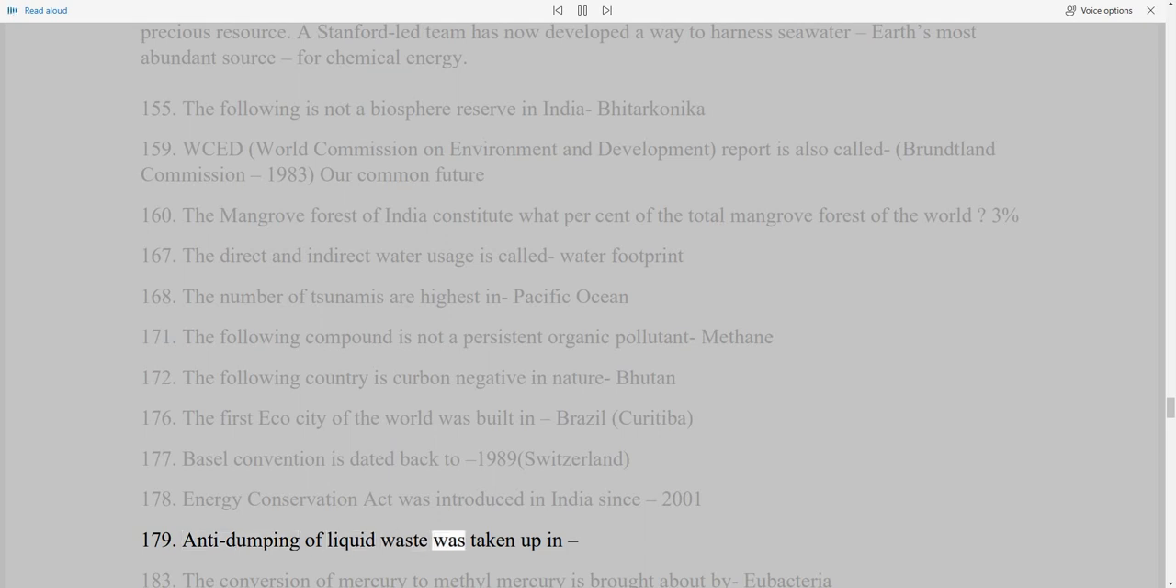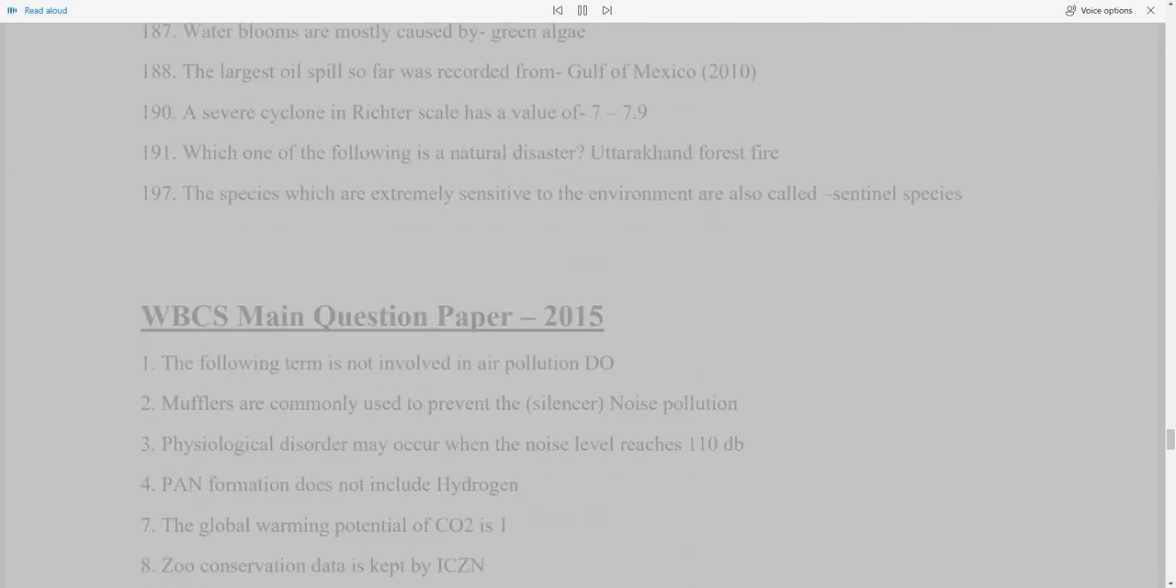Anti-dumping of liquid waste was taken up in 183. The conversion of mercury to methylmercury is brought about by eubacteria. 187. Water blooms are mostly caused by green algae. 188. The largest oil spill so far was recorded from Gulf of Mexico, 2010, 190. A severe cyclone in Richter scale has a value of 7 to 7.9, 191.